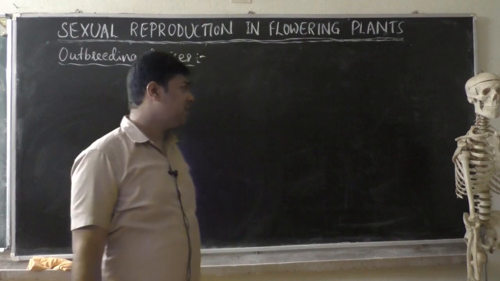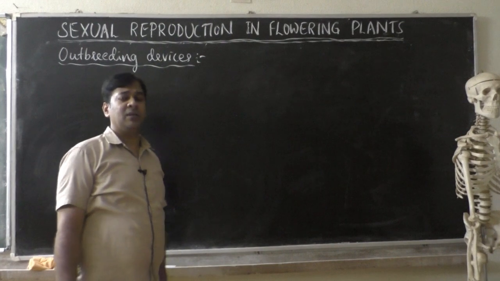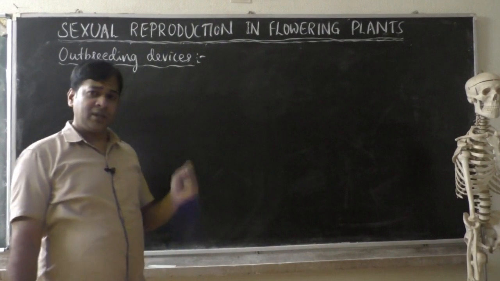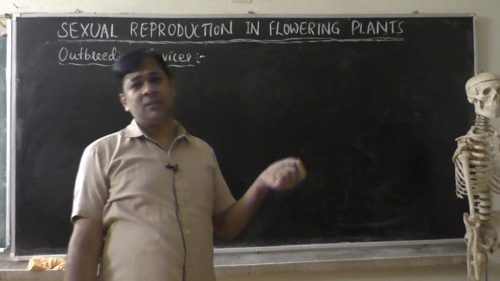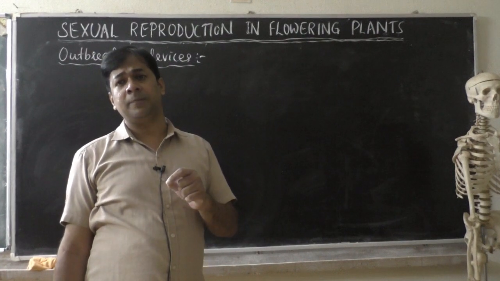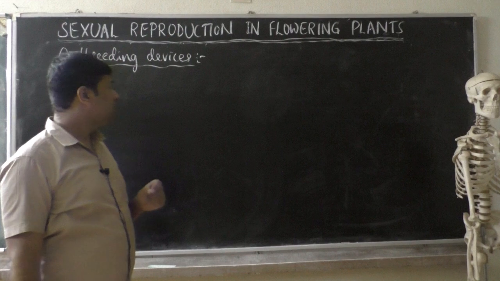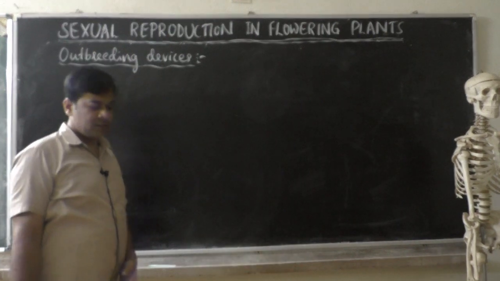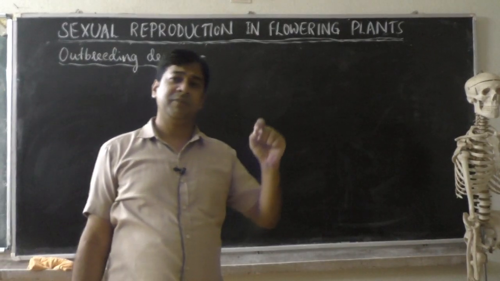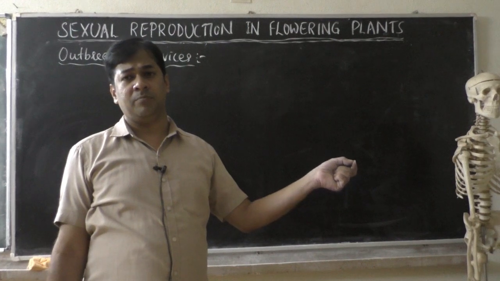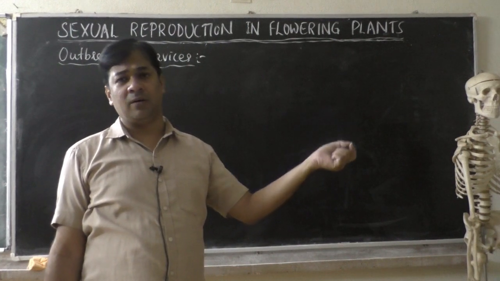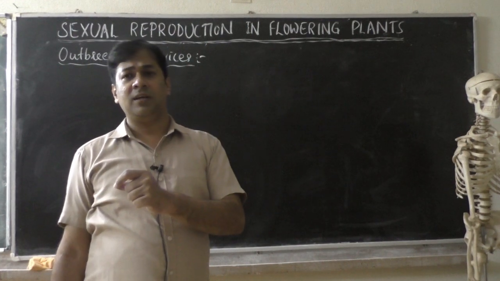In plants, inbreeding means self-pollination. That is, pollen grains of the same flower fall on the stigma of the same flower, then that is called inbreeding. Outbreeding means pollen grains of the flower of a different plant fall on the stigma of another plant.